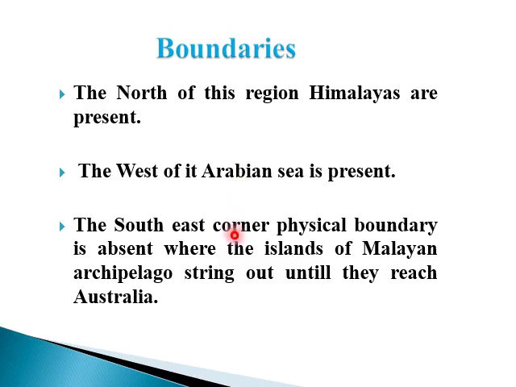And on the southeast corner, the physical boundary is absent, where the islands of the Malayan archipelago string out until they reach Australia. The Himalayan slopes with all the Indo-Chinese countries form the chief and most tropical part of the region.